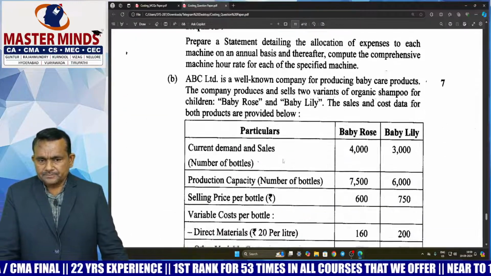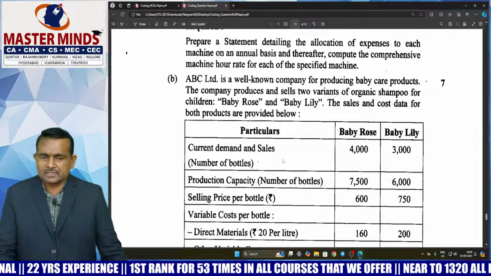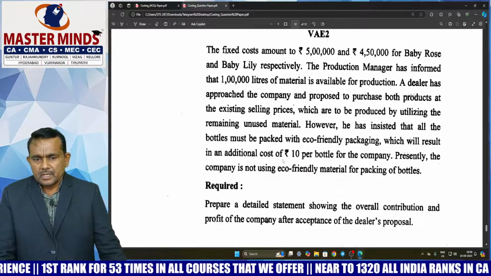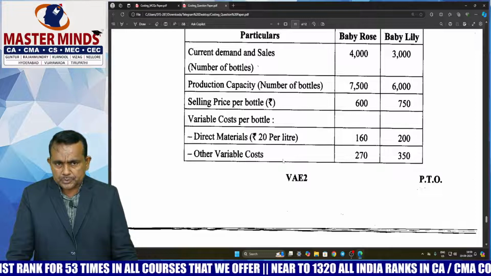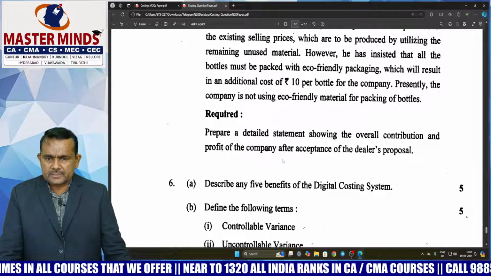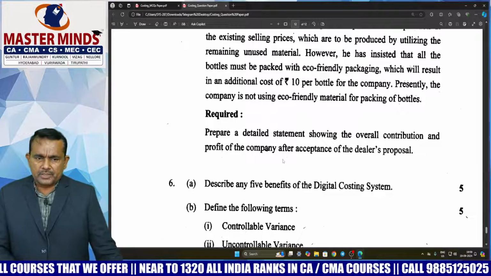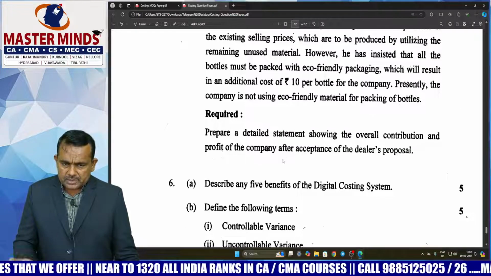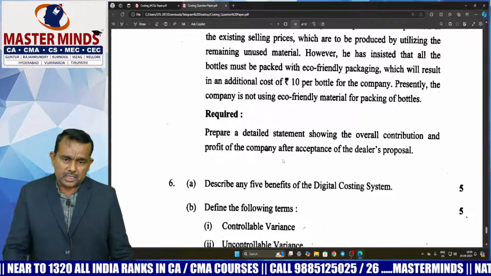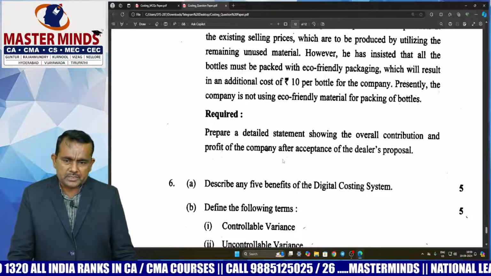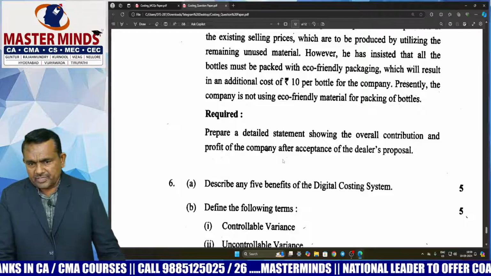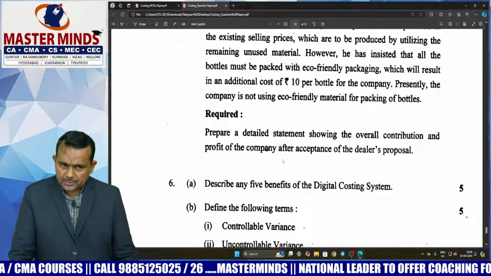Next, 5B, sir. This question is related to marginal costing. Here the company produces two products, namely baby rose, baby lily. Here the questioner is asking, prepare a detailed statement showing the overall contribution. Overall contribution means calculate the product wise contribution and add them, we get the total contribution. So how to calculate contribution, sir? First revenue less variable cost, we get the contribution.